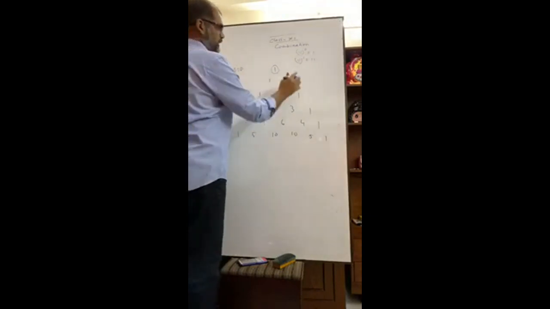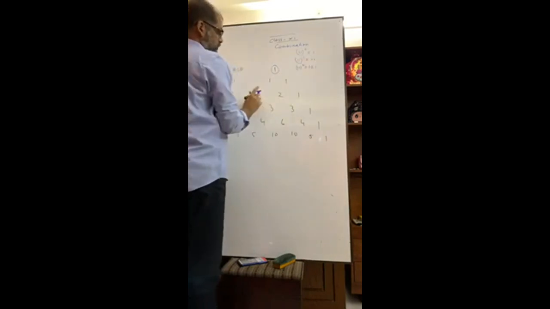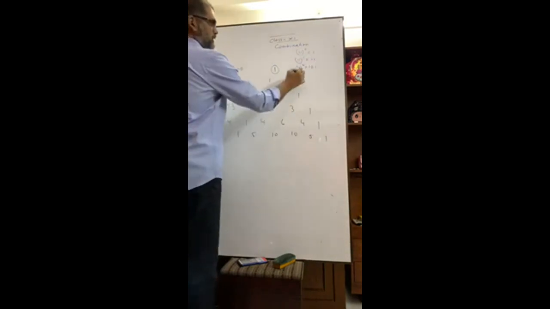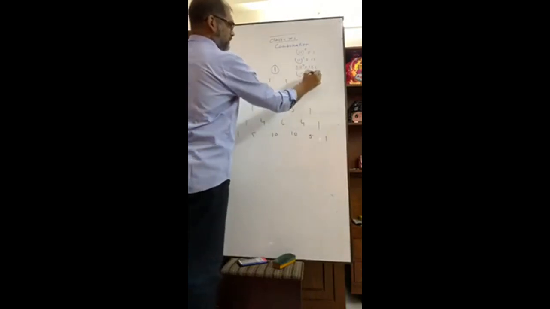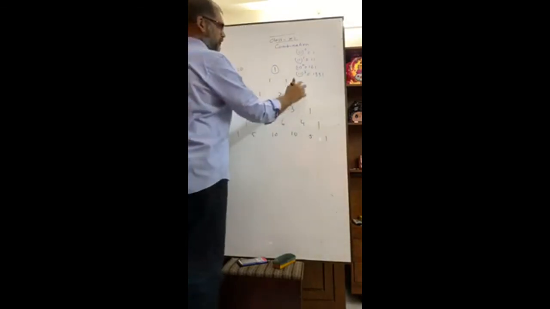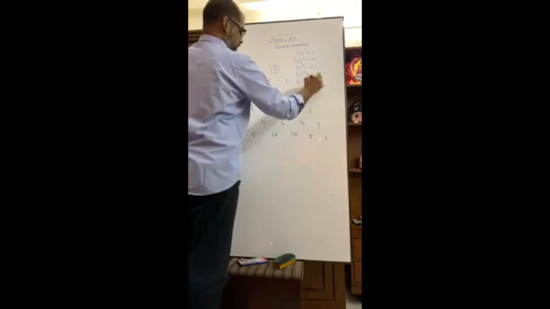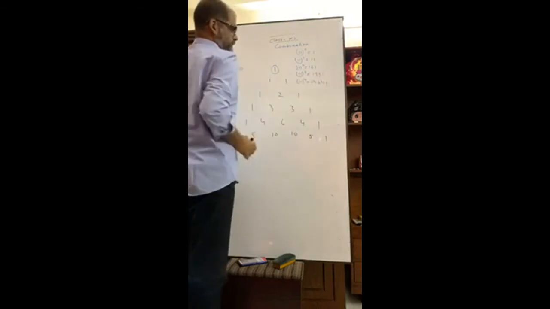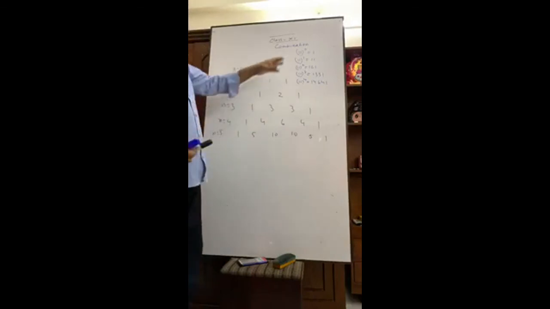It is 1, 1. 11 squared equals 121, which is 1, 2, 1. 11 cubed equals 1331, which is 1, 3, 3, 1. 11 to the power 4 equals 14641, which is 1, 4, 6, 4, 1. You understand? You can use the calculator and you will get all this.